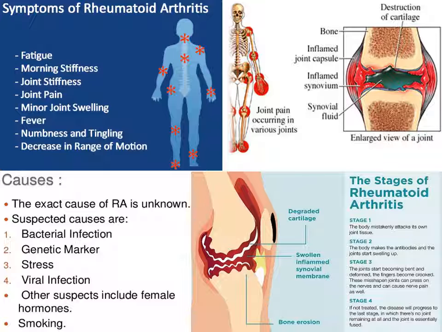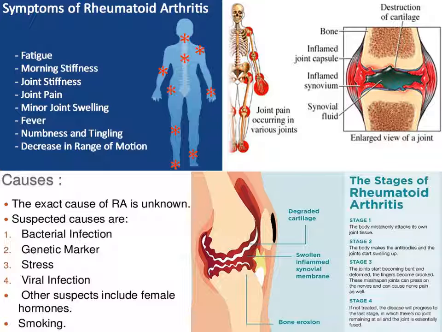And you can see here the stages of rheumatoid arthritis, four stages. Stage 1, the body mistakenly attacks its own joint tissue. That's why we say it is an autoimmune disease. Why? Autoantibodies attacking its own joints. Stage 2, the body makes the antibodies and the joint starts swelling up. IgG and IgM antibodies are produced. Then third, the joints start becoming bent and deformed. The fingers become crooked. These misshapen joints can press on the nerves and cause nerve pain.